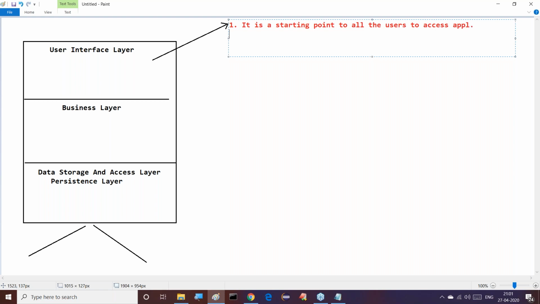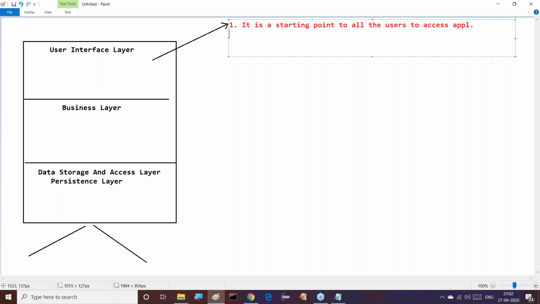A simple example: for every website or web application, a login page or index page is available. If you type www.gmail.com, www.facebook.com, or www.yahoomail.com, automatically we get the login page as the first page. Whether it is a login page, registration page, or index page, all of these come under the user interface or presentation part. That's why they provide a starting point for users to access our application.